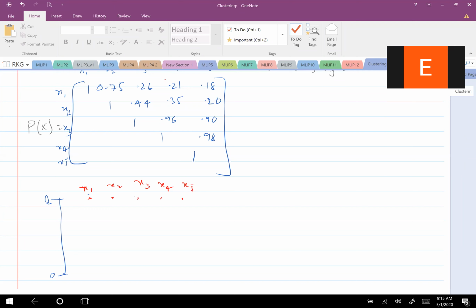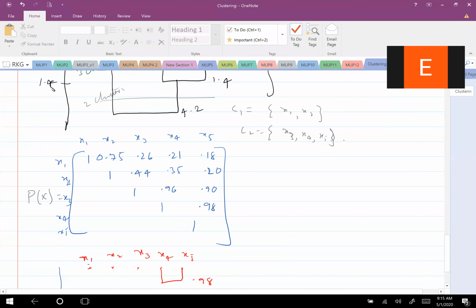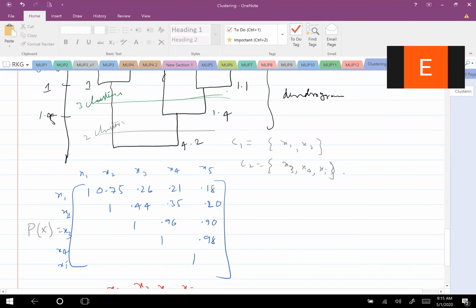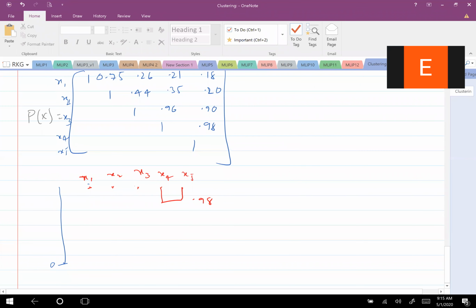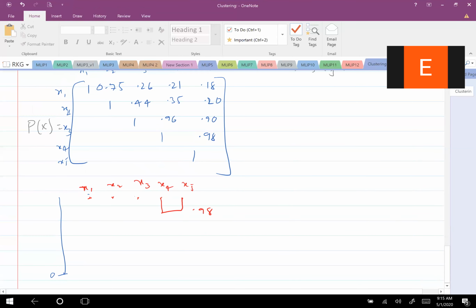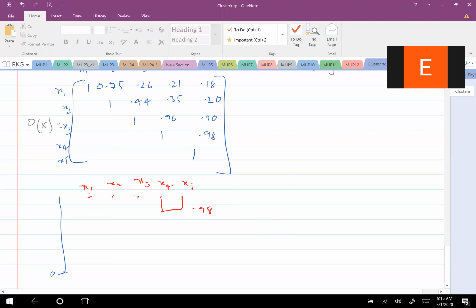4 and 5 should be clustered first. With how much similarity are they clustered? 0.98. We should write that here. Please note that even while writing, you can't join as you want. The numbers are to be written very clearly so that we know with what value of similarity they are clustered. And then next, what should I cluster? 3 and 4.